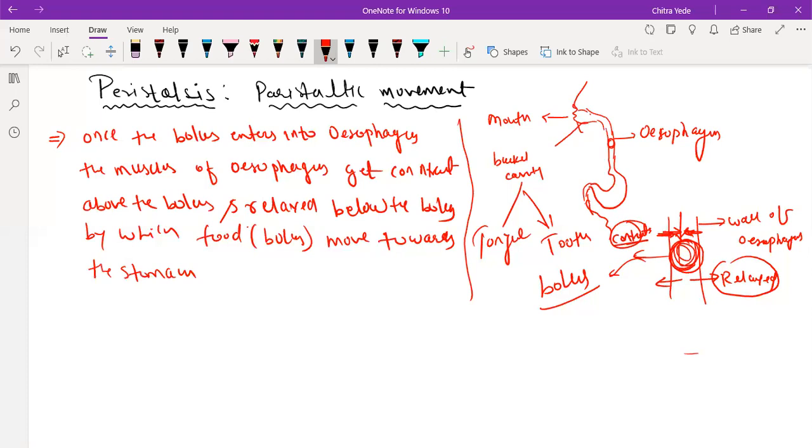Or we can say in the alimentary canal, because in the small intestine and large intestine the food is moving through the same process.